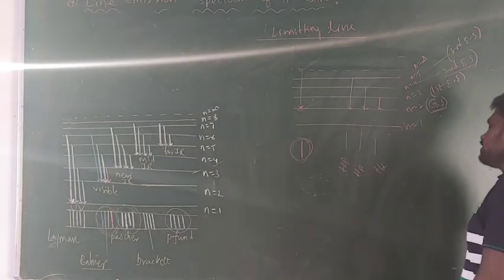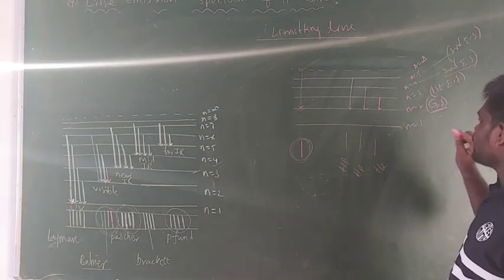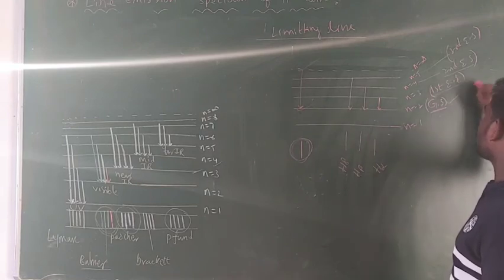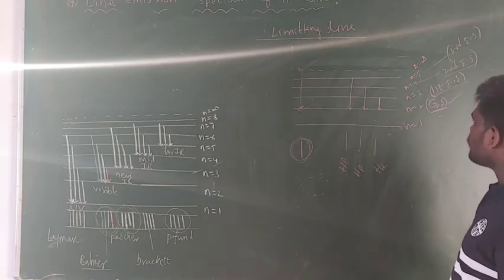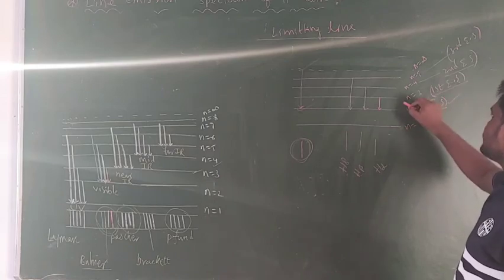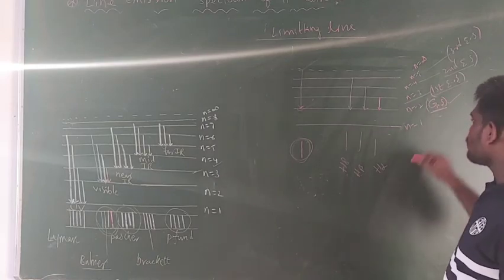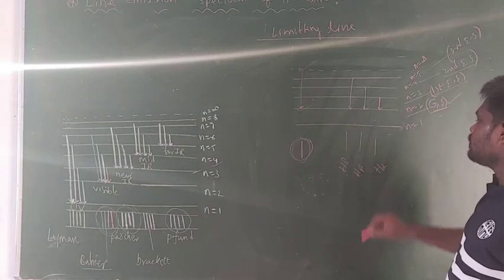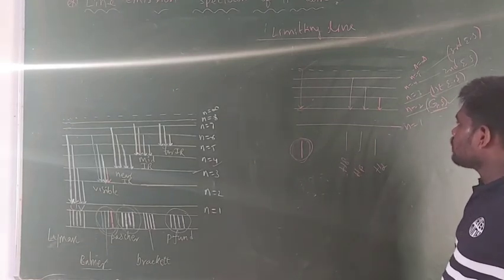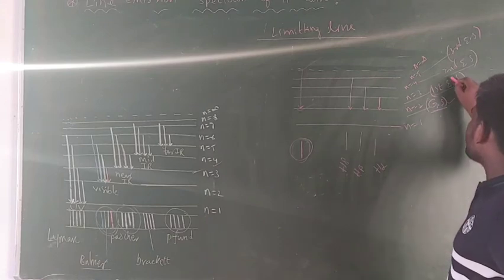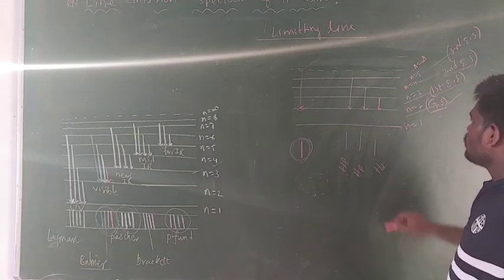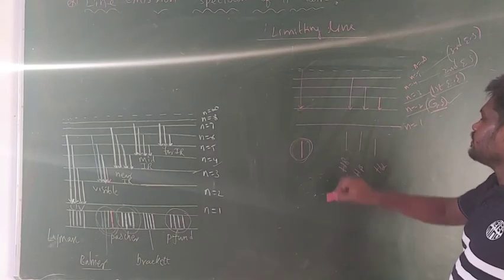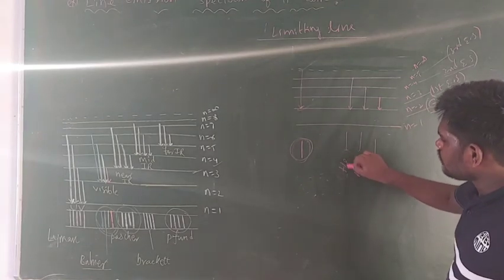H alpha line means this line is formed during the de-excitation of electron from first excited state to ground state. In case of Balmer, first excited state is third energy level, ground state is second energy level. And H beta line means the spectral line which is formed from the second excited state to ground state is known as H beta. Similarly, H gamma.